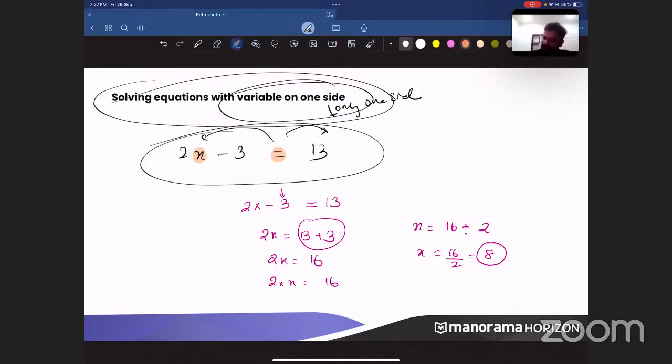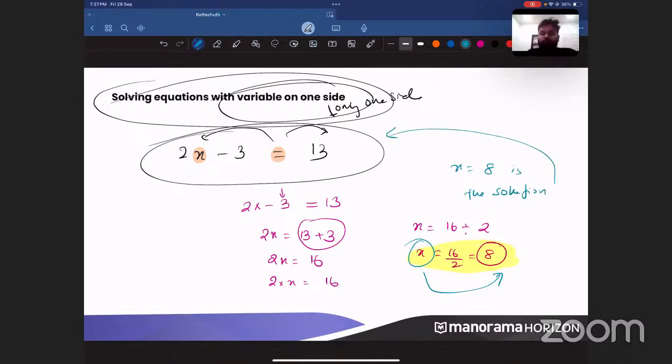So now did I eliminate everything else? Look at the final answer. Did I eliminate all these things? Yes, I have eliminated everything. And finally, I have now only x on the left side, and on the right side, I have only the value, the number. And what is the number? 8. So this x is equal to 8 is the solution for the equation. Clear? Understood?